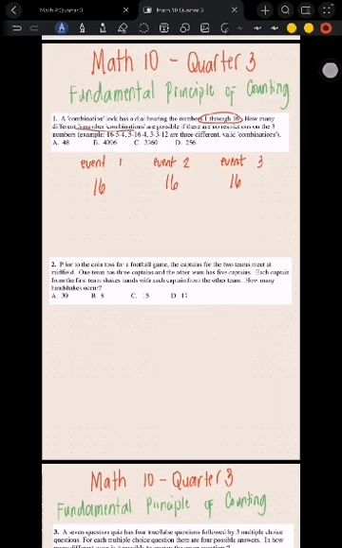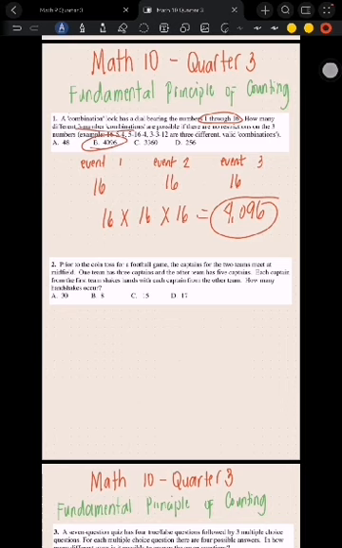All you have to do is to multiply 16, the first event, by the second event, by the third event, or that is 4096. And the answer is letter B. So there are 4096 different three number combinations that are possible. Notice they called it a combination, but order matters. This is actually a permutation with repetition.